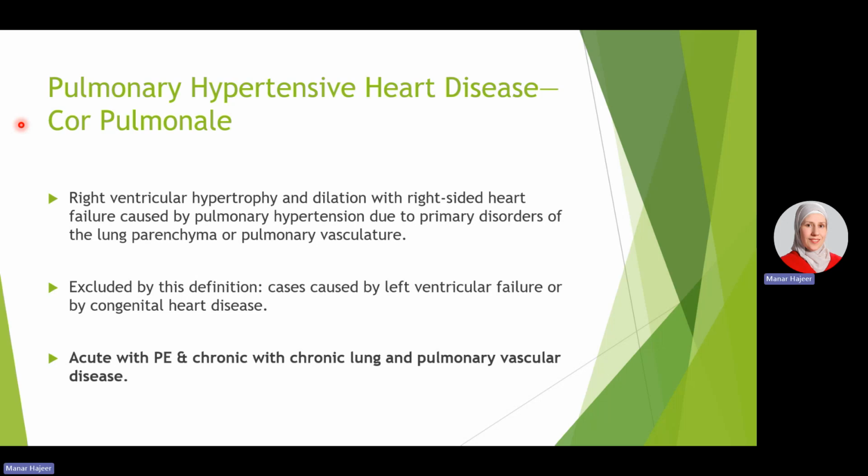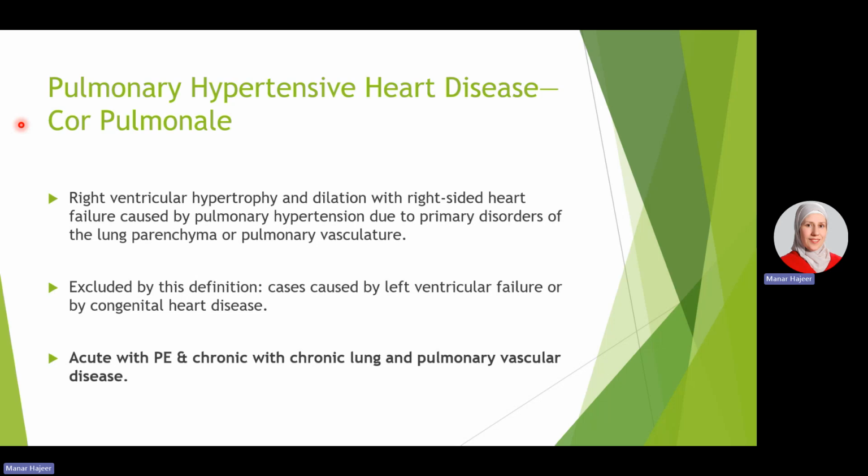The pulmonary hypertensive heart disease, or what we call cor pulmonale, is defined as right ventricular hypertrophy and dilatation with right-sided heart failure due to pulmonary hypertension, mainly due to primary disorders of the lung parenchyma or the pulmonary blood vessels. Excluded from this definition are the cases of right ventricular failure due to left ventricular failure, which we call congestive heart failure, and due to congenital heart disease.